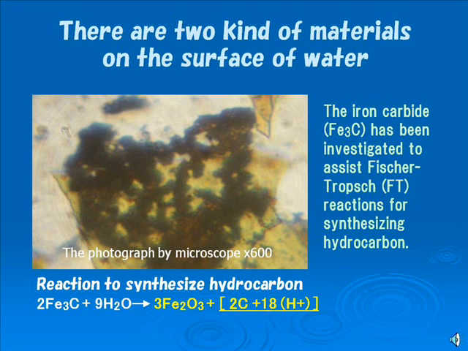This picture is obtained by using a microscope. We can recognize two types of compounds. One is black particles, and the other is a yellow membrane of transparency. The iron carbide has been investigated to assist Fischer-Tropsch reactions for synthesizing hydrocarbon. It is considered that the black particle is made of iron carbide. The yellow membrane of transparency was made by the synthesizing reaction of iron carbide and water, as shown in the picture.